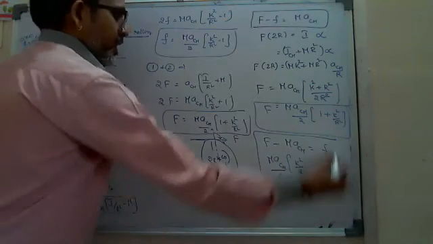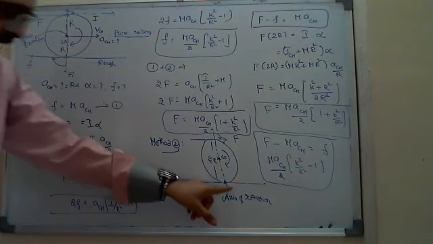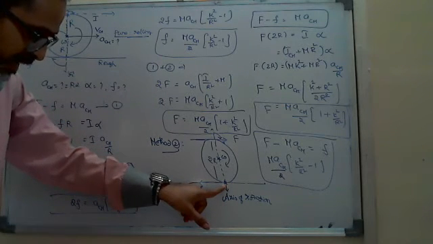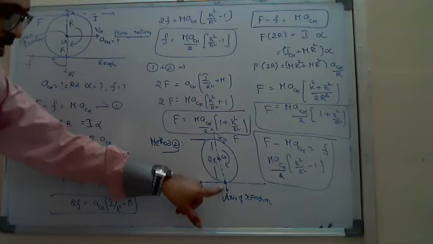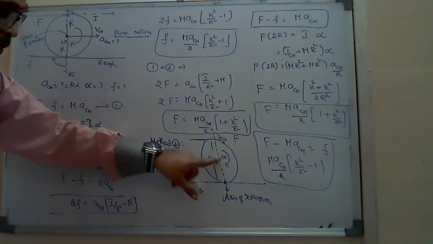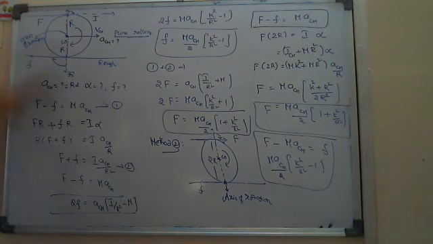Look at method 1, by assuming the axis at the center, or method 2, by assuming the axis of rotation at this point. Practically, you have to assume the actual axis of rotation here only. Why? Because these points are at rest, those points are not at rest. But to get some other unknown physical quantity, we are assuming the axis of rotation here. In both the methods we are getting the same answer.